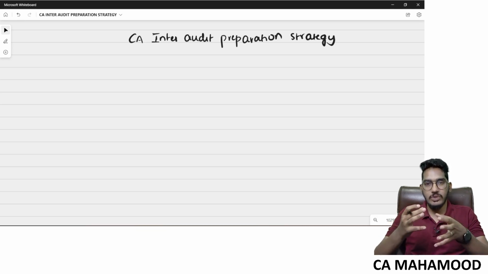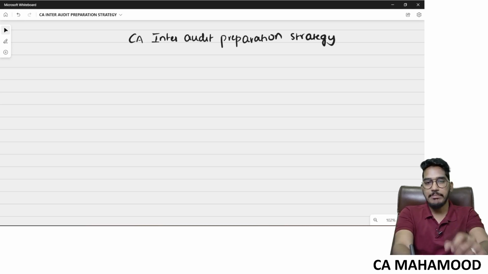I am going to let you know what are the key chapters which should never ever come in your choice list. If you follow this strategy, yes, there is somewhat an assurance that I'm going to provide from my side that you will score good marks, and there is definitely a confirmation that you will get passed in the exam. So without any further delay, let us have a look at that preparation strategy.